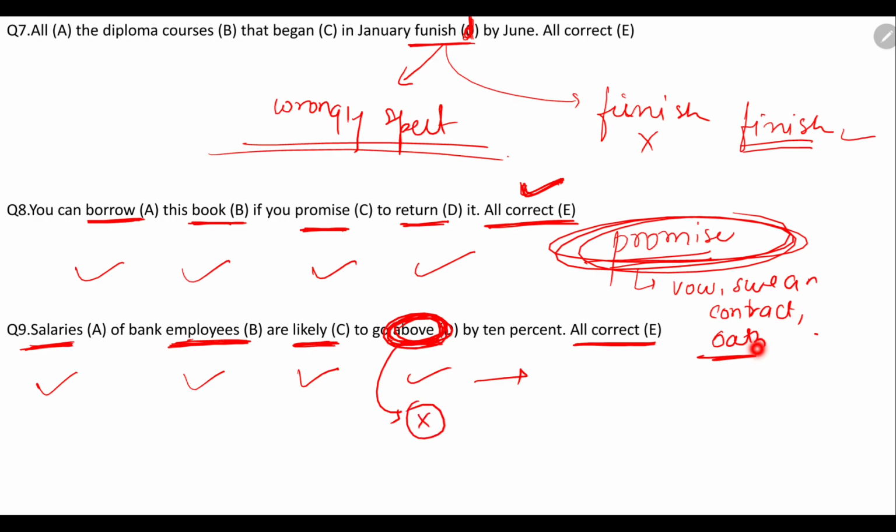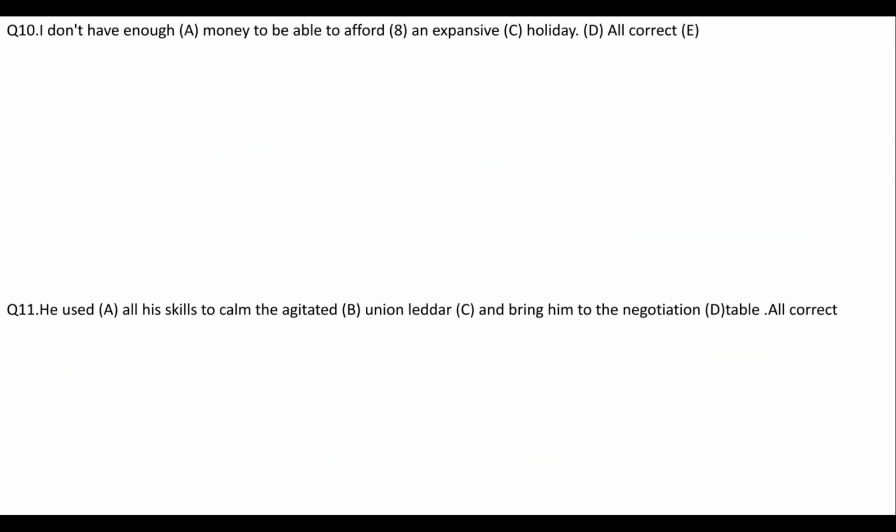What should be the word that would have come here? It is like salaries of the bank employees are likely to go up by 10%. The word they should have used here was up, not above. So the word above is inappropriate for this particular statement. So option number D is the right one. Okay, moving on to the next question.